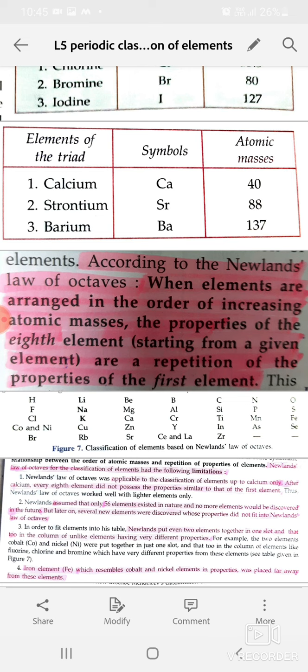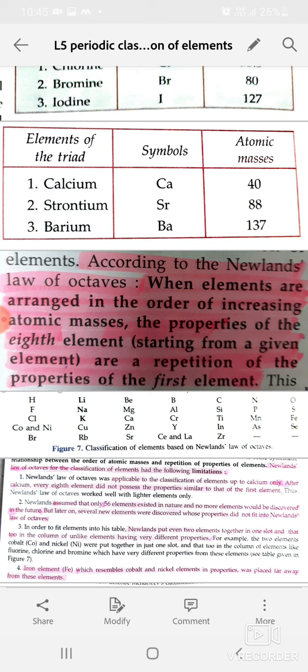Again, if we take magnesium as the first element, then the eighth element from it will be calcium. So, according to Newland's law of octaves, the properties of calcium should be similar to that of magnesium. It has actually been found that magnesium and calcium have similar chemical properties. In fact, all the three elements, beryllium, magnesium, and calcium, possess similar chemical properties. Newlands could classify elements only up to calcium in this way.